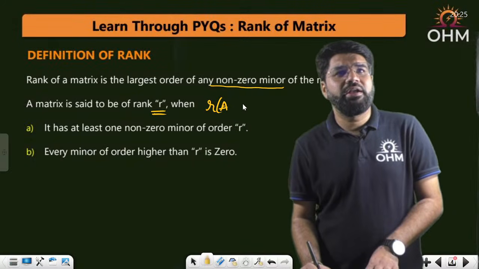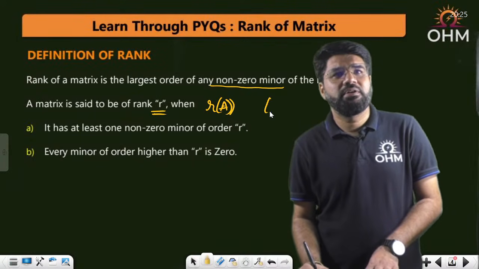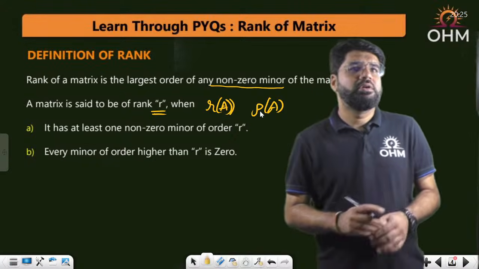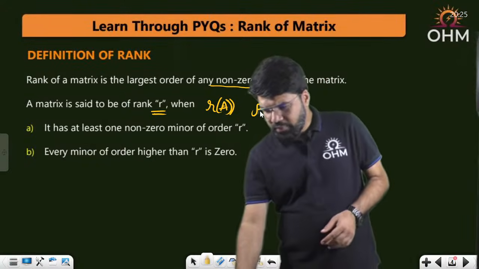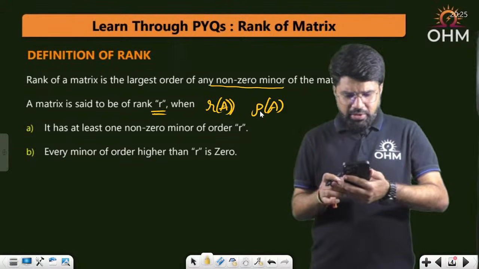Or you can write down the rank of the matrix as rho of A, correct? R of A or rho of A, correct?